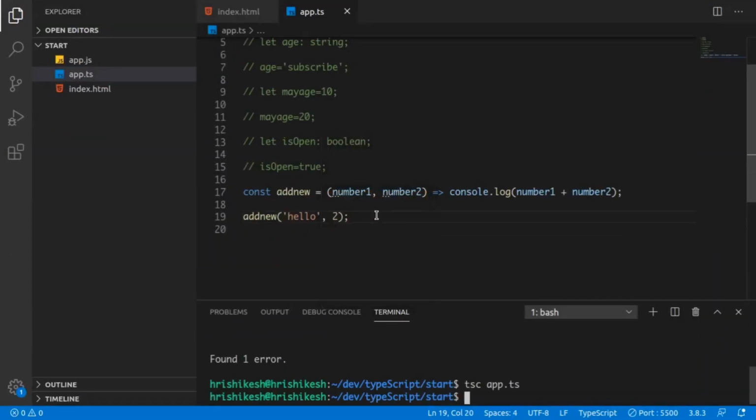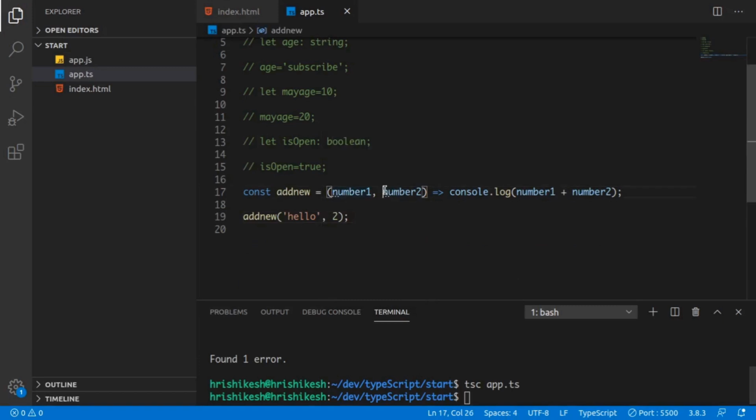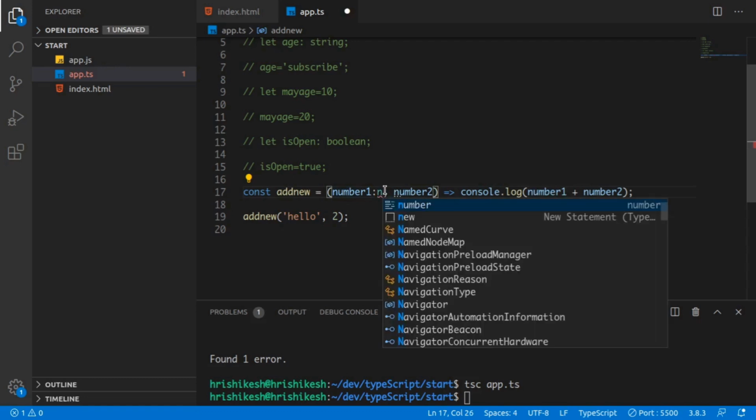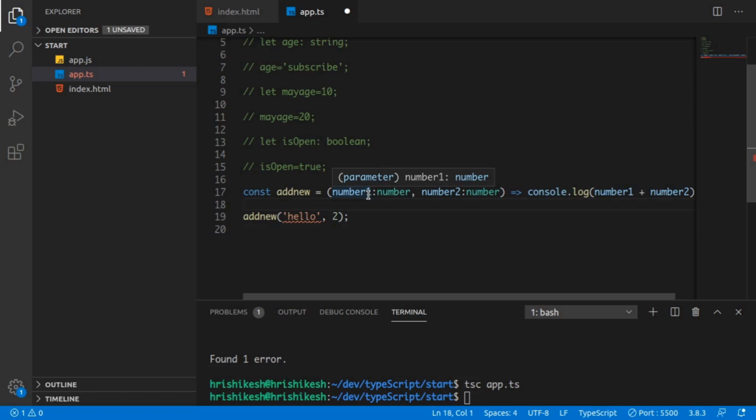So here in TypeScript, what we can do is just give it a type. How can we give a type? Just write a colon here and write that this should be a number. Without it, the function gives us an error. The two inputs must be numbers. Without that, the function doesn't run.